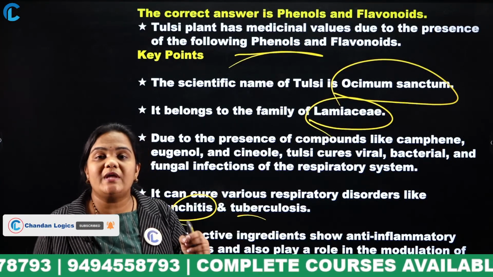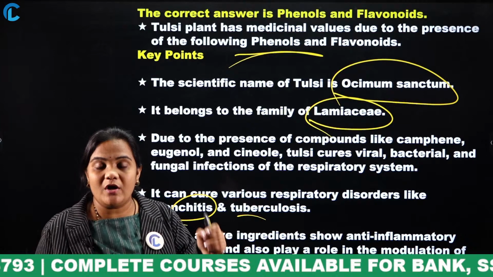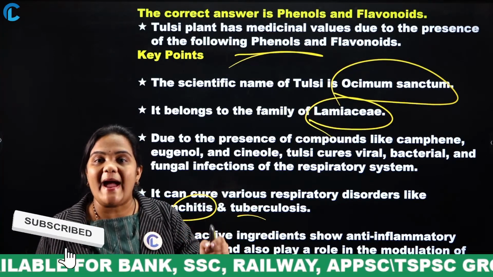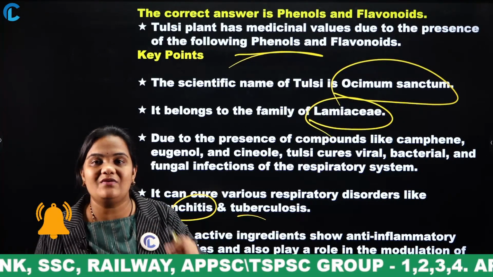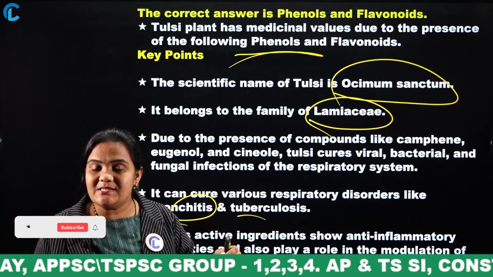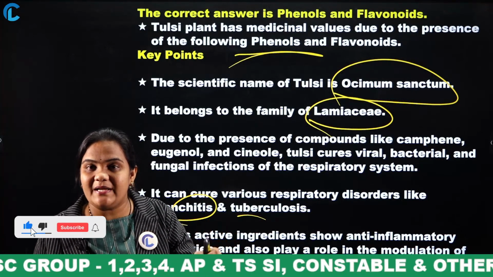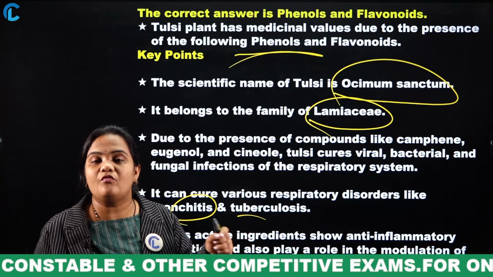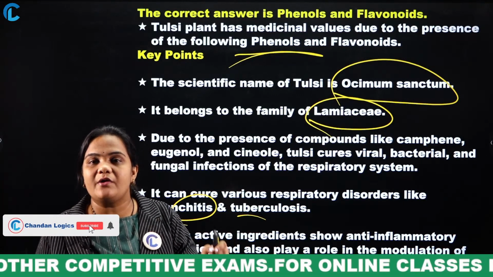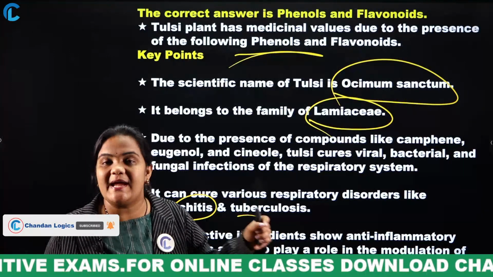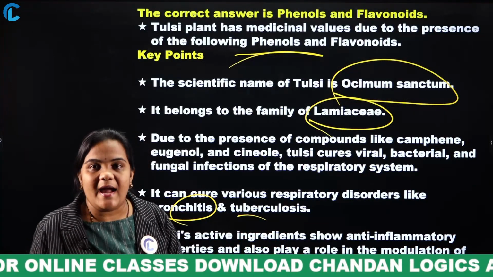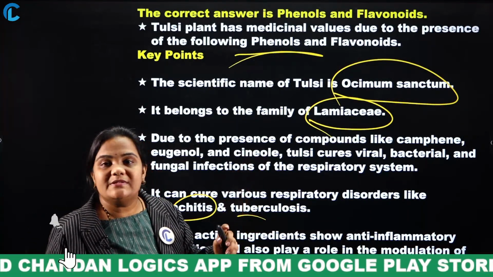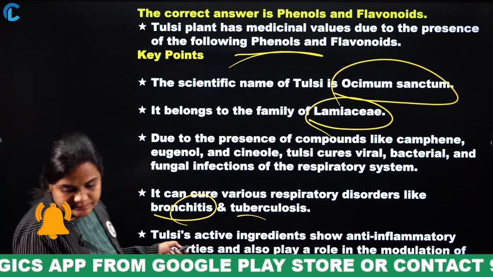Due to the presence of phenols and flavonoids, these tulsi leaves are used for curing bacterial, viral and fungal infections. Not only this, it acts as an anti-inflammatory product. Due to the presence of camphor and eugenol, these tulsi leaves are used in the treatment of bronchitis and tuberculosis. Clear? And the scientific name of this is Ocimum sanctum.